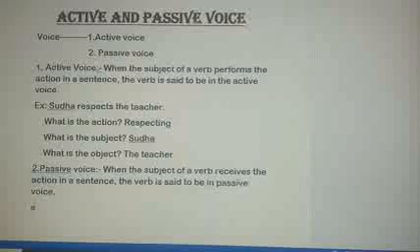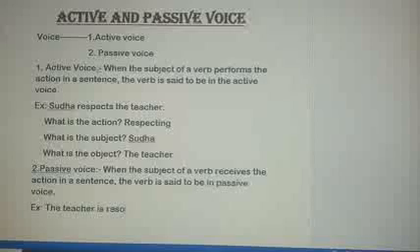Let's see the example. The teacher is respected by Sudha.